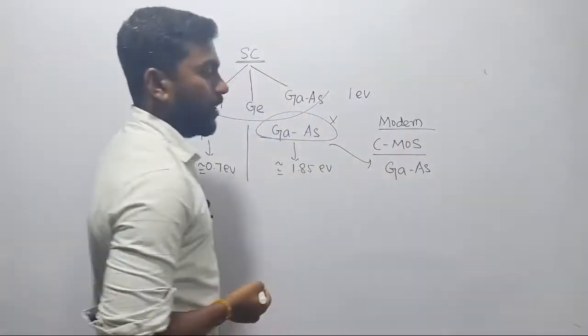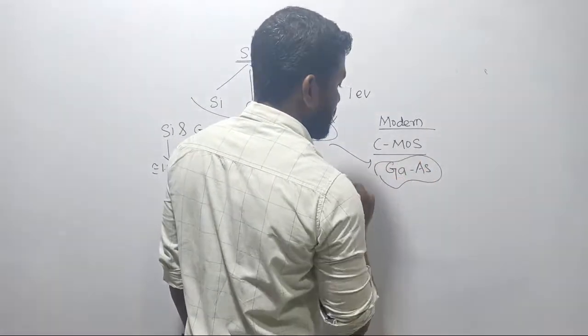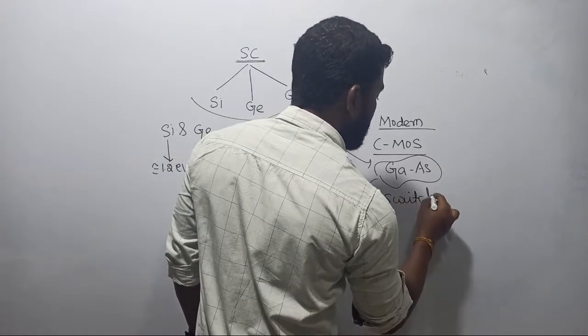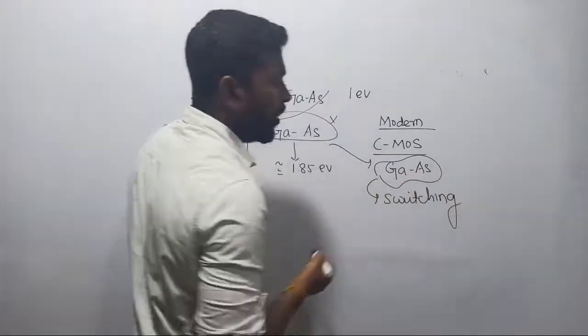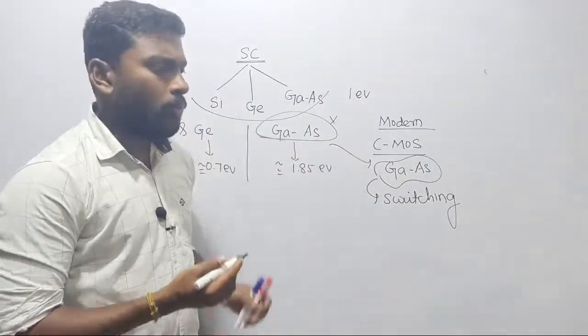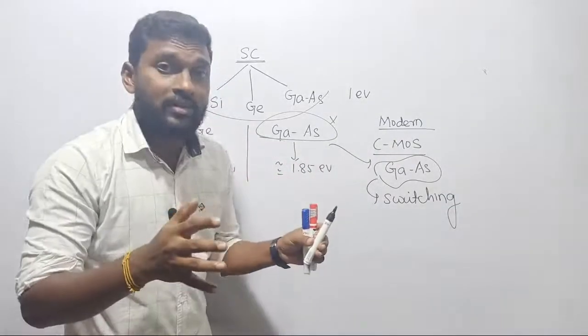Sir, why are we giving priority in modern MOSFET? Because in the case of gallium arsenide, the switching speed is very high, right? Switching speed, because of the mobility. When we compare the mobility of these three materials, the mobility of gallium arsenide is very, very high. Mobility in the sense of movement, right? Freely we can move, right?